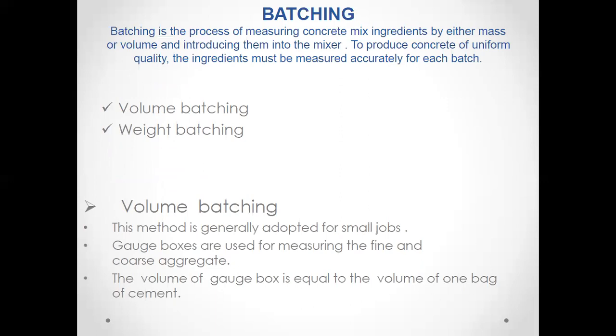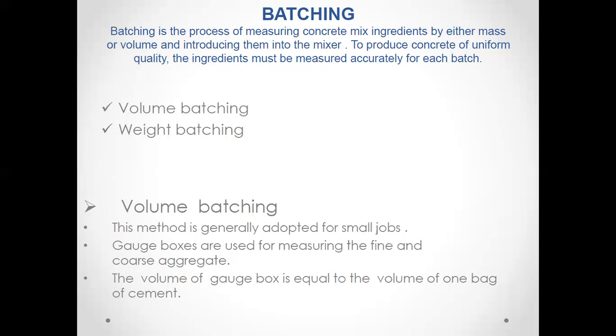The first part is batching. Batching is the first process of manufacturing concrete. In this part, we are measuring the different components of concrete, either by mass or by volume. There are two methods of measuring the ingredients of concrete when we are going for a concrete mix. First is volume batching, second is weigh batching.